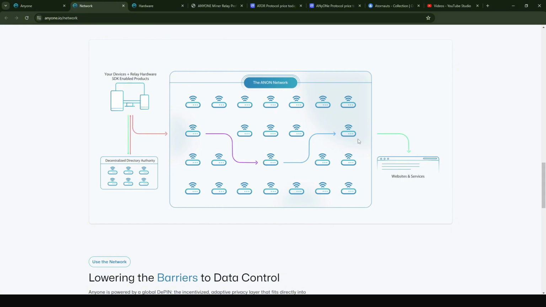So the ATOR protocol at that time, they were called ATOR, came up with this new concept that we all know in DeFi: you let people set up these relays, and those people who are setting up these relays get paid. The Tor network did not like this concept because this is quite crazy. The ATOR protocol guys increased the number of Tor relays by about 20% within just a few months. And obviously the Tor network did not like this sort of idea, so they detached themselves from the ATOR protocol guys, and these guys had already thought about becoming independent, and this is what led to the build-up of the whole ATOR or ANyONe protocol network.